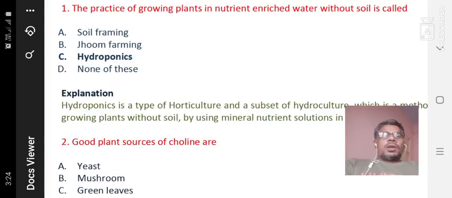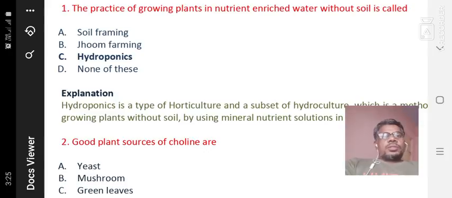First question: the practice of growing plants in nutrient enriched water without soil is called. These questions are from December 2019, asked in the life science CSIR NET exam.